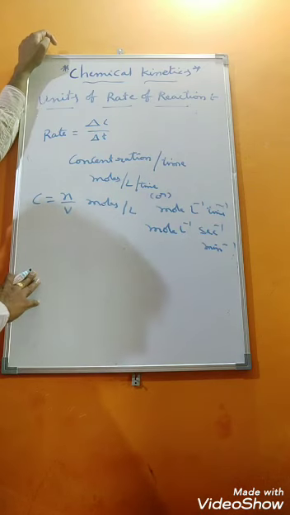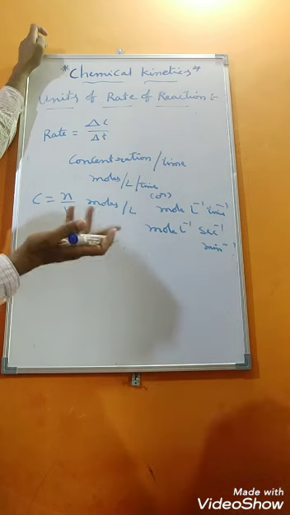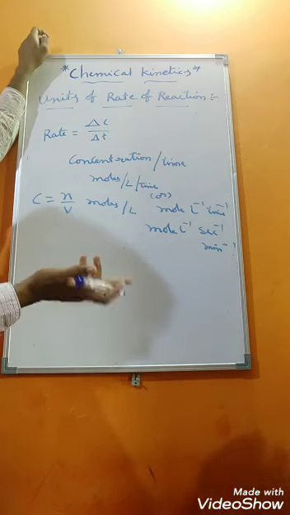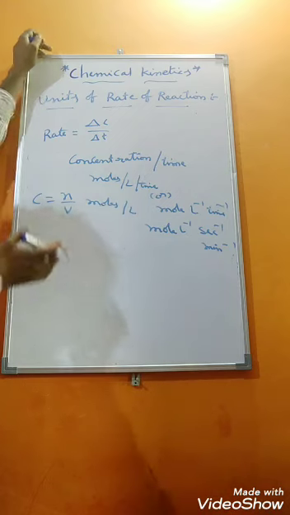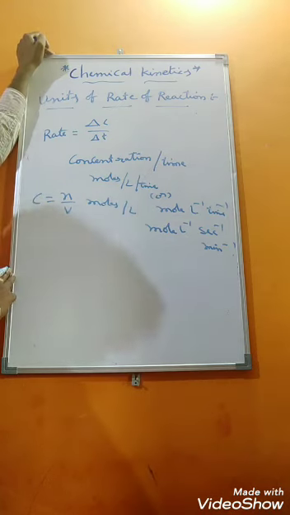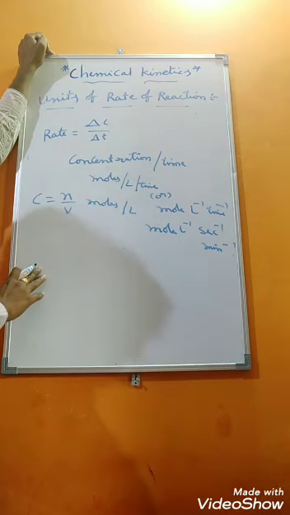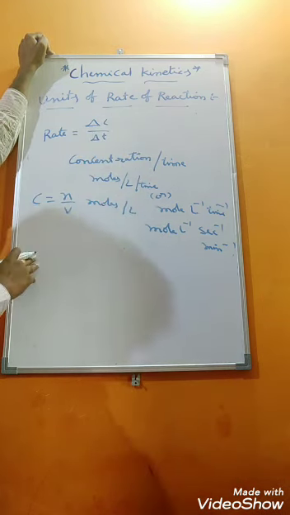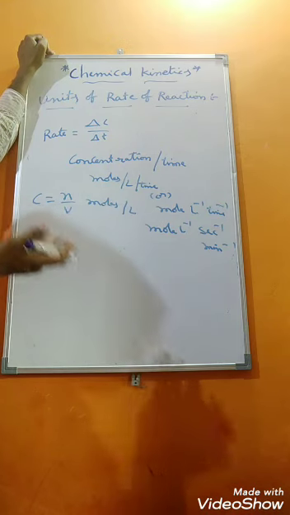Sometimes they will give you a gas phase reaction, that is, instead of liquid or aqueous solutions, the whole reaction is a gas phase reaction. In such type of reaction, how to write the units? Instead of concentration, we use partial pressure in case of gas phase reactions. What is the unit of pressure?